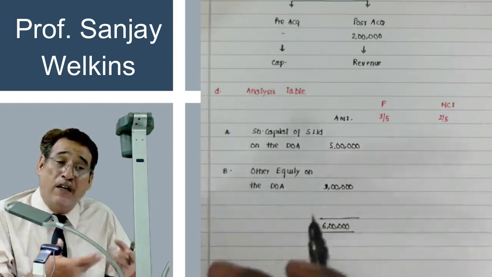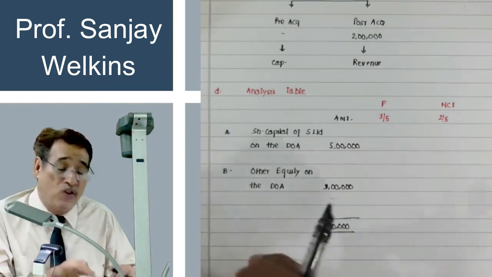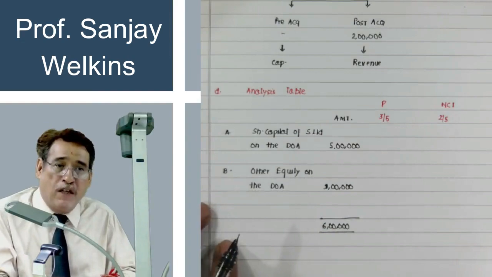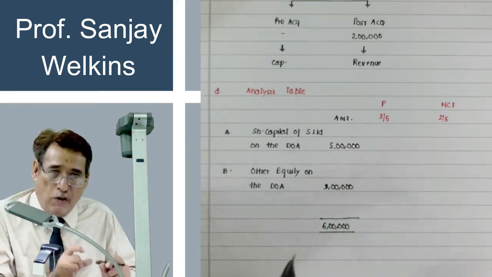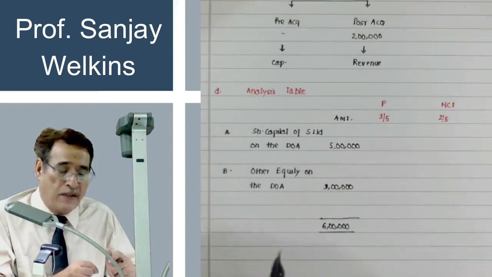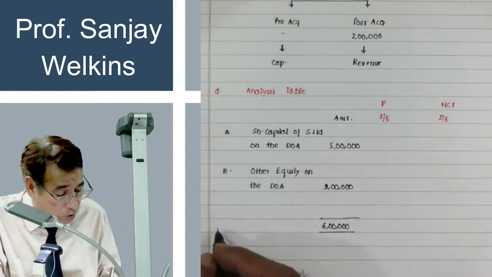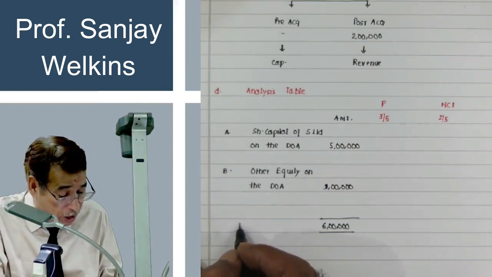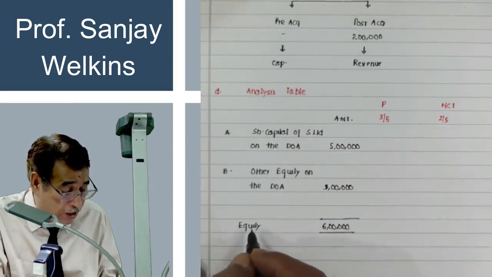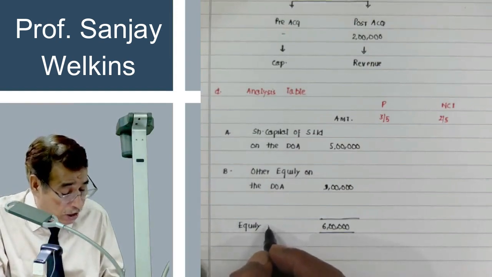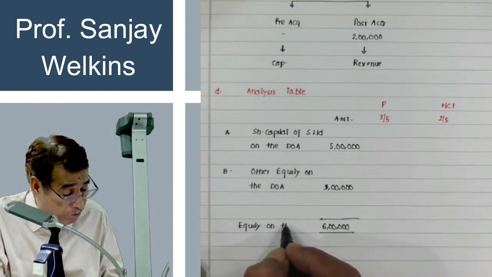How can we find out the balances in the beginning? So that is the reason we have to adopt this approach. So share capital plus other equity is nothing but equity, and equity is nothing but net assets. So now you have computed equity on the date of acquisition, and this will play a very significant role later on.